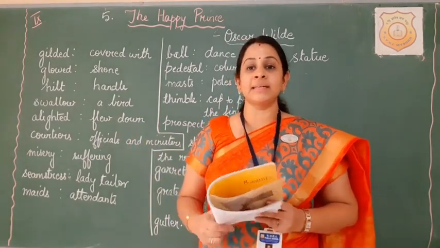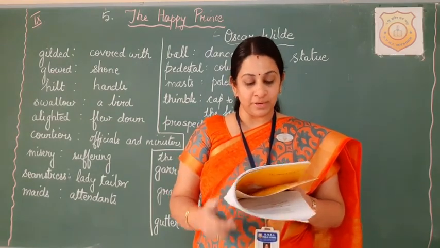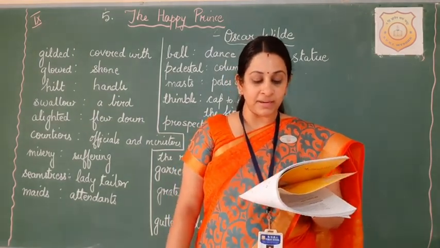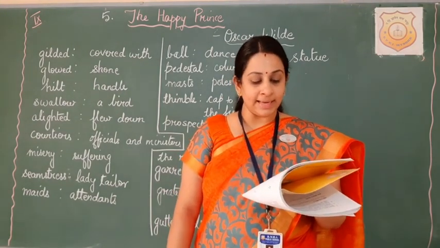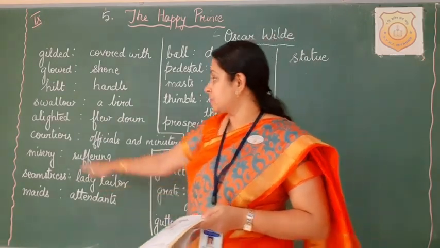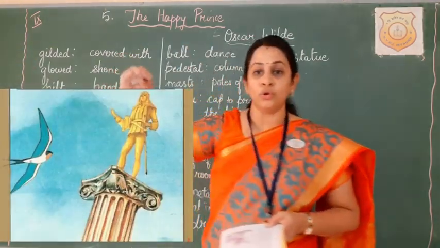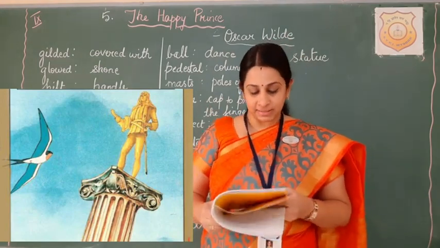So here it sees this statue on the column and decides to go there. "I'll put up here," he cried. "It's a fine position with plenty of fresh air." So he alighted just between the feet of the happy prince. So alighted means he just flew down and sat on the feet of this happy prince's statue.